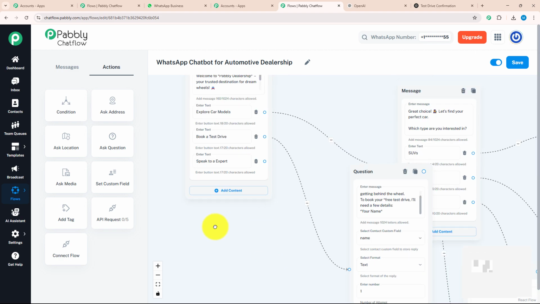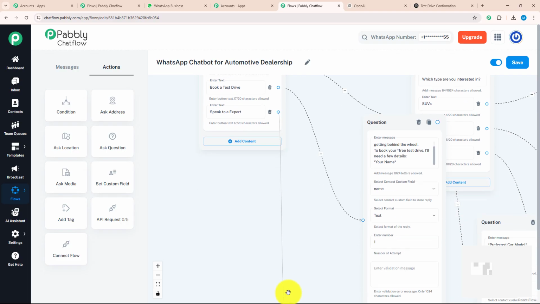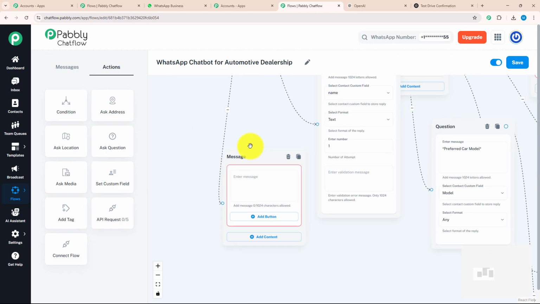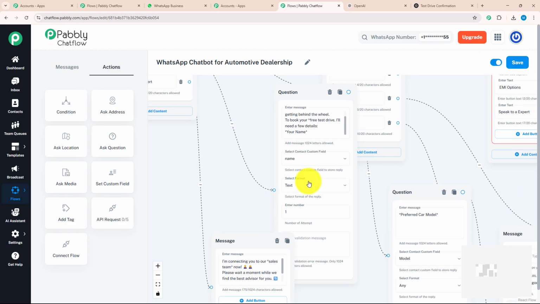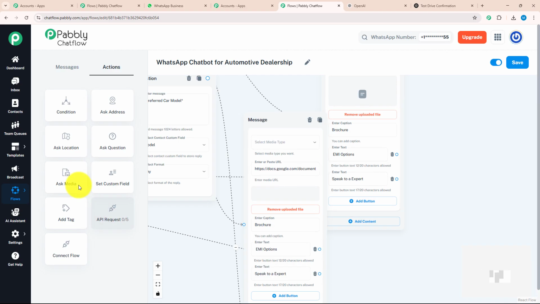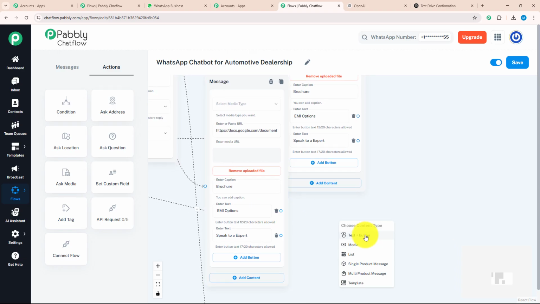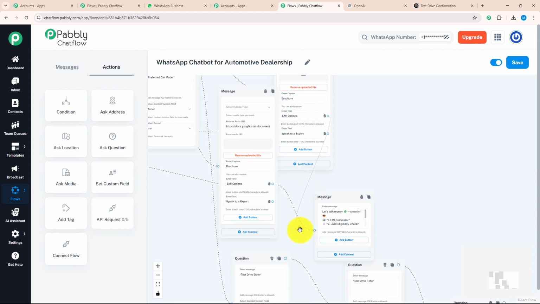Lastly, let's go to our welcome message and write a separate message for speak to expert. For that, again, I'm going to drag and drop this option, select the text button and write a message that our team will contact them as soon as possible. I will connect this message with every speak to expert button like this. After that, I will give a message for the EMI option. For that, again, I'm going to select the text button, enter my message and connect it with my every EMI button.